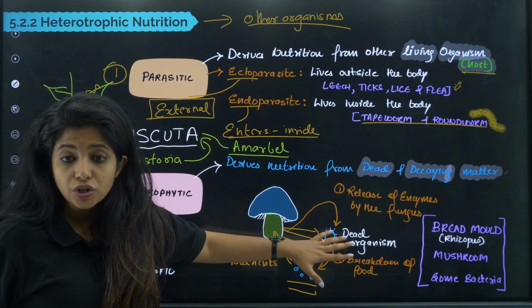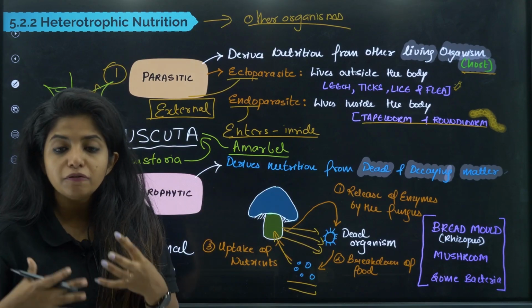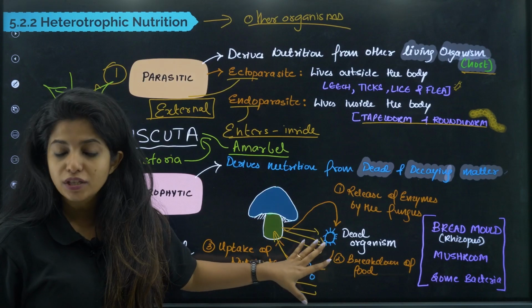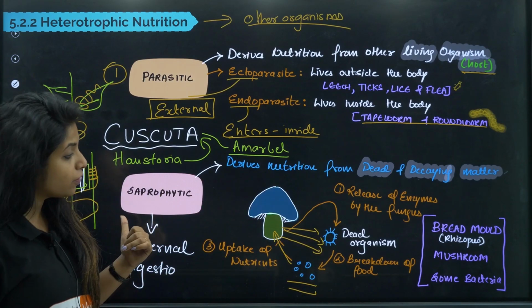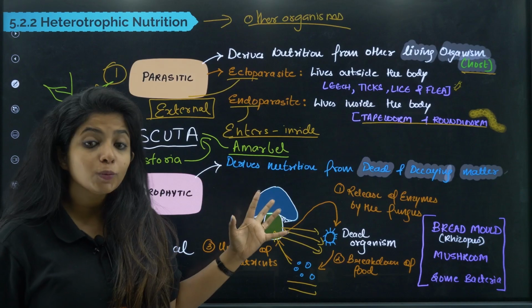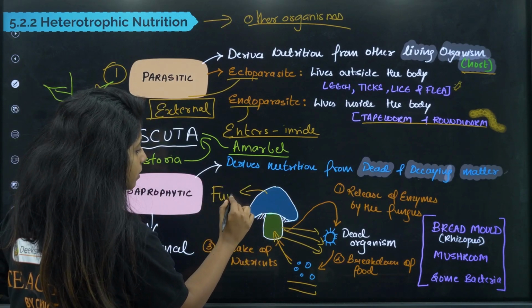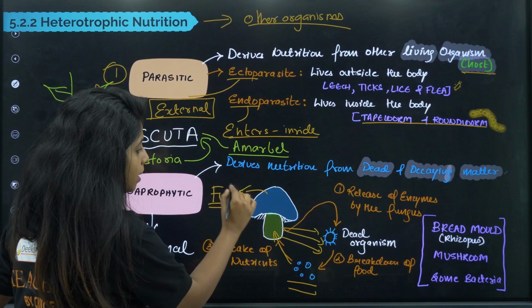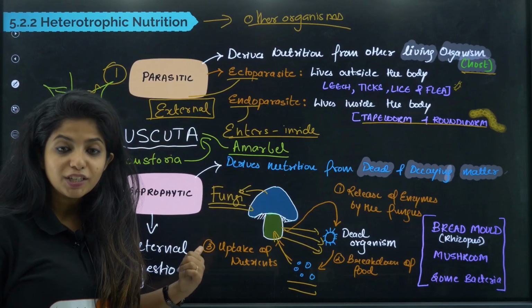If you see, digestion means breaking down of food into smaller particles, into an absorbable format. So that is happening outside. This is known as external digestion, my dear children. So the example for a saprotroph is the mushroom, and the mushroom comes in which category, my dear children? They come under a category of fungi. They come under a category of what? Fungi. So what all examples do you need to remember?